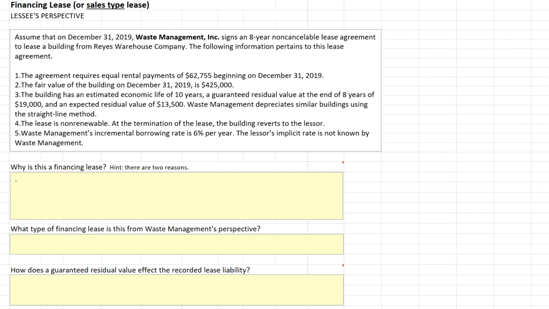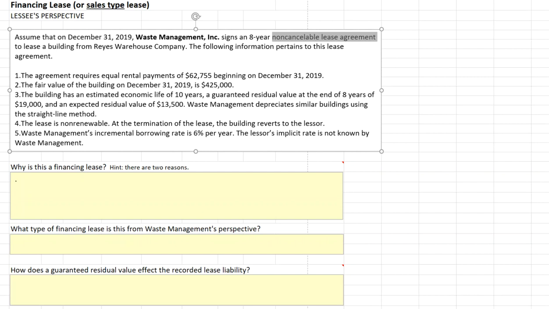In this video, we're going to discuss a financing lease from the lessee's perspective. Assume that on December 31st, 2019, Waste Management signs an 8-year non-cancelable lease agreement. Notice non-cancelable. It is important for a lease to be non-cancelable for it to be classified as a financing type lease. And the lease is to build a building from the Rise Warehouse Company.